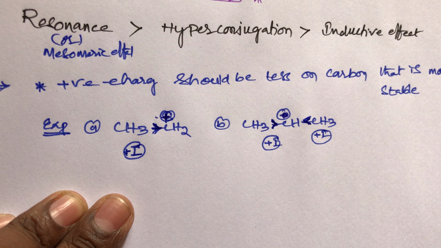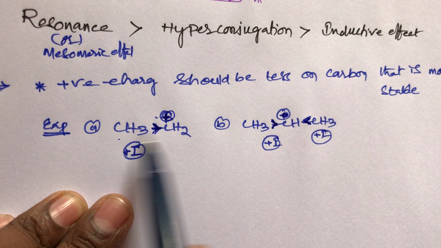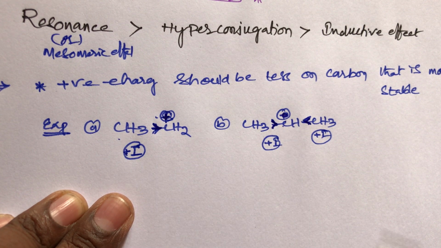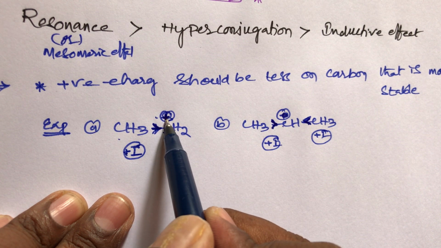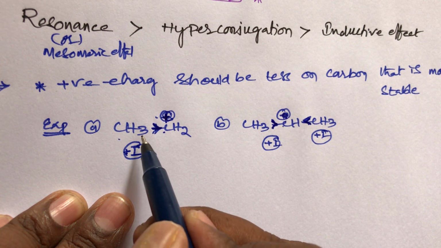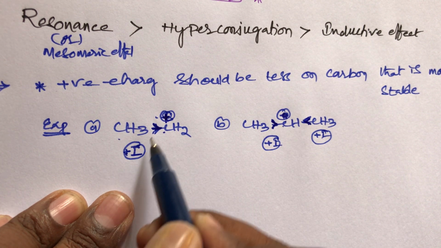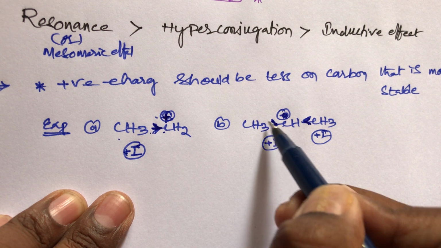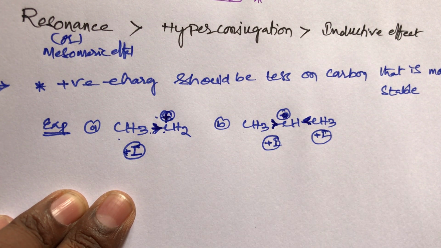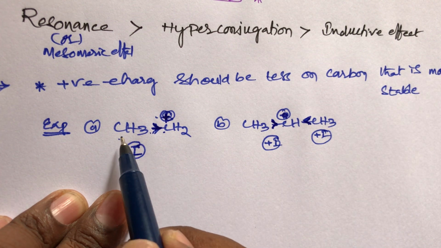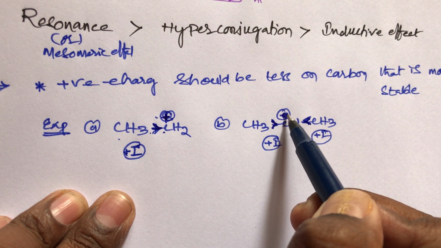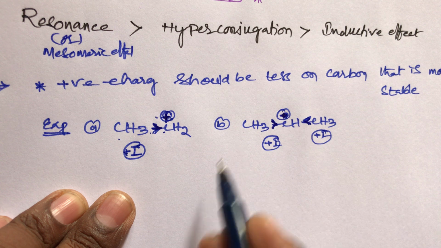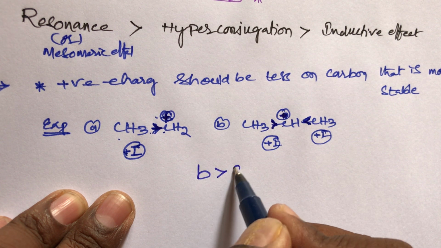What is the concept? The positive charge should be less on carbon; that compound is always more stable. So out of these two, which one is more stable? Compound A has a positive charge, and compound B also has a positive charge, but compound A has only one plus I group, which is an electron releasing group, while compound B has two plus I groups. These two plus I groups are more electron releasing compared to compound A. So in compound B, the positive charge is decreased more completely. That's why compound B is more stable than compound A.